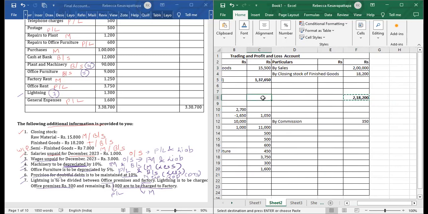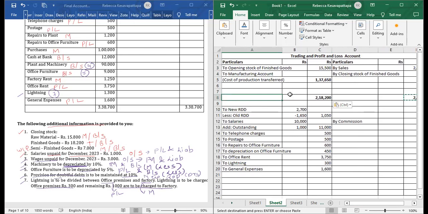Copied. This side also we will write it. Now we will see we have a credit balance. So whatever is the balance, first we will see that balance is 65,050. Minus from 2,18,200, 15,500 and 1,37,650, we will get 65,050.